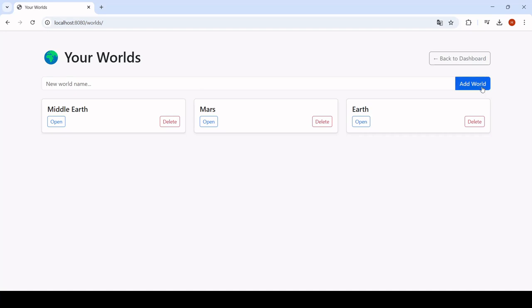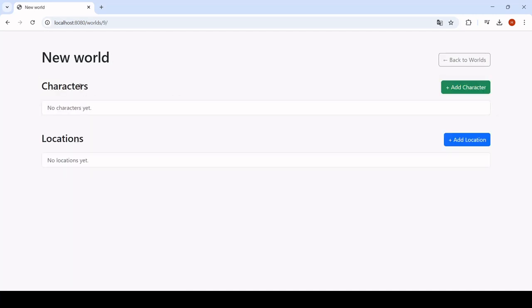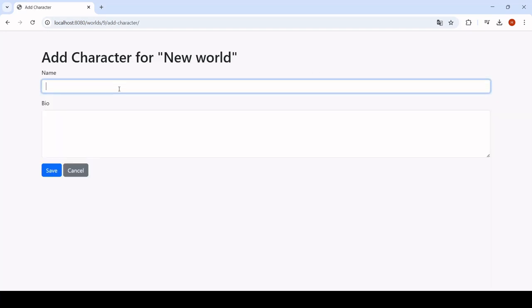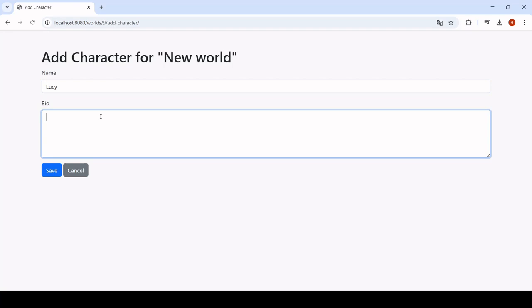So, what I can do is add a world. I'll name it New World just for ease, like this. And then I can add the world. I can open it. And then, first of all, I can add characters. So I can, for example, add Lucy, let's just say, and I can have a bio in which Lucy is a happy girl with a lot of friends, right?